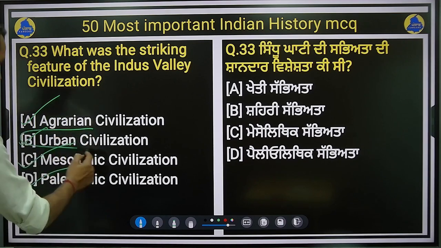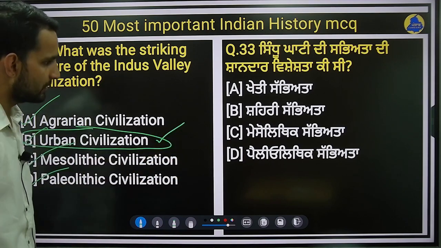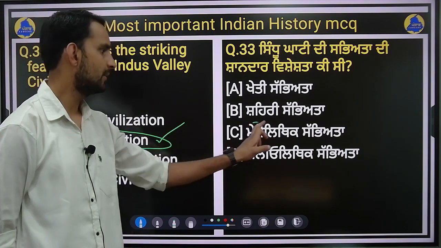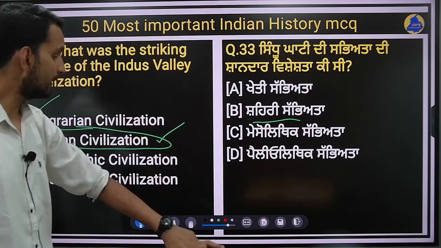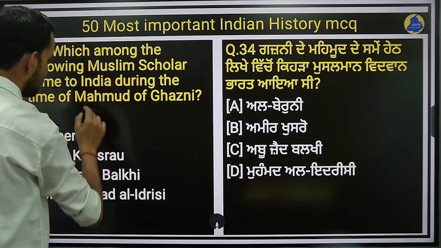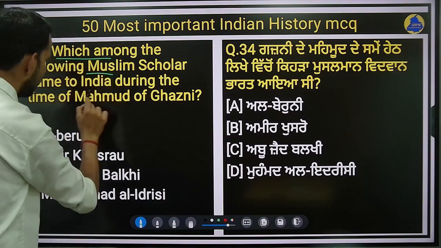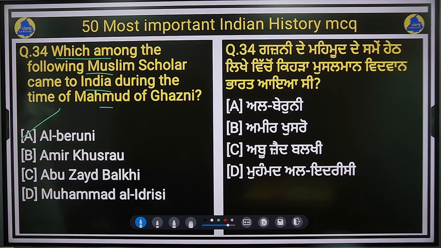So you see, Indus Valley civilization is the most developed civilization of ancient era and it is a complete urban civilization, right? So option B here, that is urban civilization, will be the right answer. Next question, question number 34. Which among the following Muslim scholar came to India during the time of Mahmud of Ghazni? So 4 options have been given here, that is Al-Biruni, Amir Khusro, Abu Zaid Balkhi and Muhammad al-Idrisi.